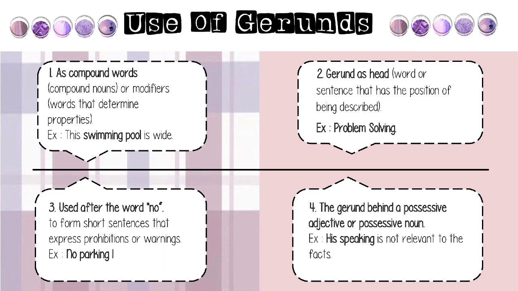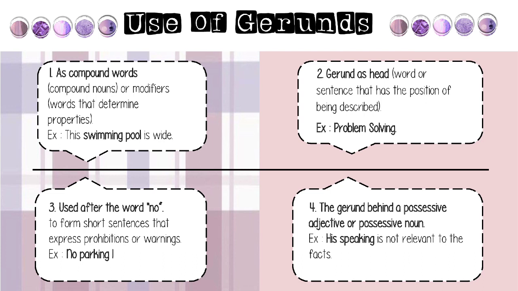Use of gerunds are, first, as compound words. Compound nouns are modifiers, words that determine properties. For example, this swimming pool is wide. Second, gerund as head word or sentence that has the possession of being described. For example, problem solving. And third, use after the word no. For example, no parking, to form short sentences that express prohibition or warnings.